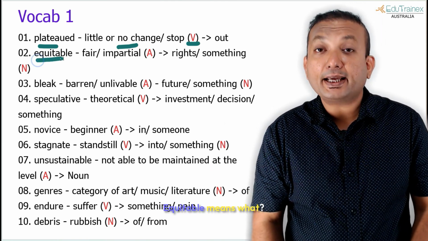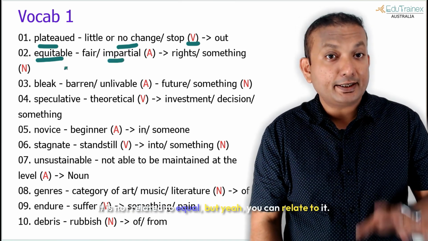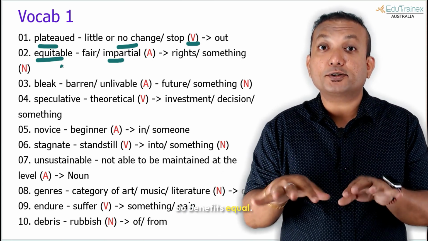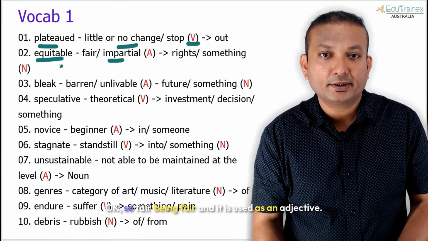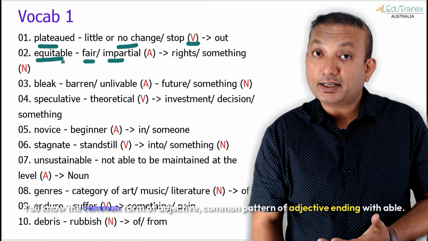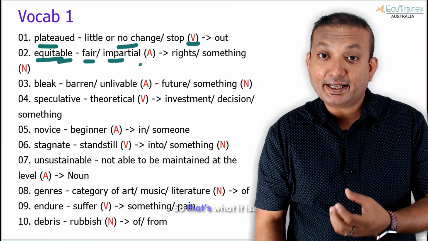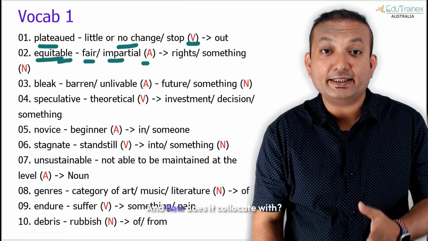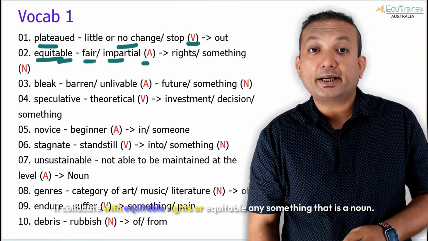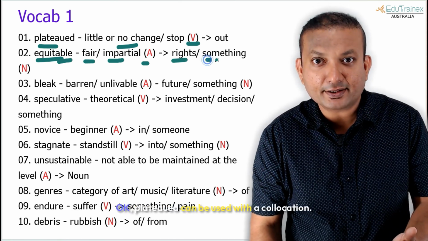The second one is equitable. Equitable means impartial. It is not related to equal, but yes, you can relate to it. Impartial, so benefits equal, being fair, and it is used as an adjective. You know the common pattern of adjectives ending with able. So that's what it is. And how does it collocate? It collocates with equitable rights, or equitable plus any noun.